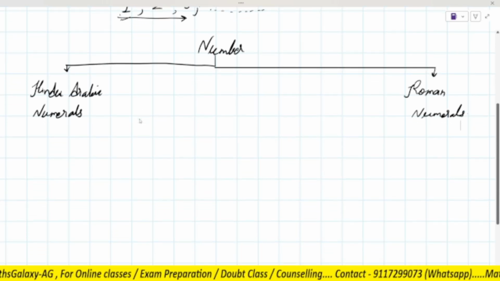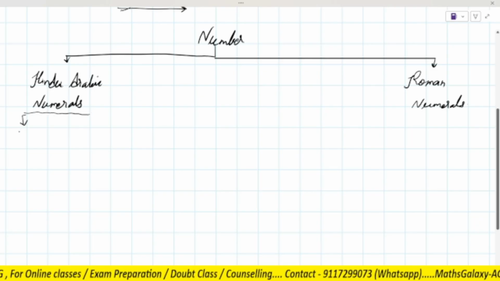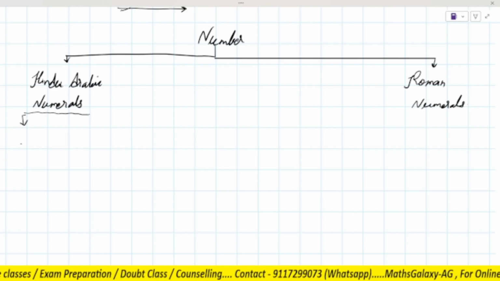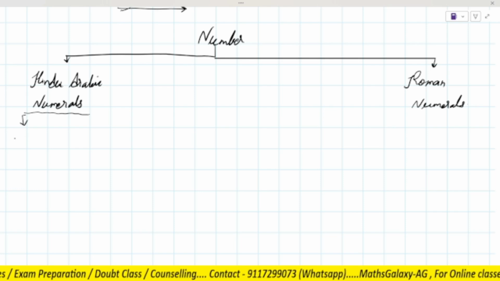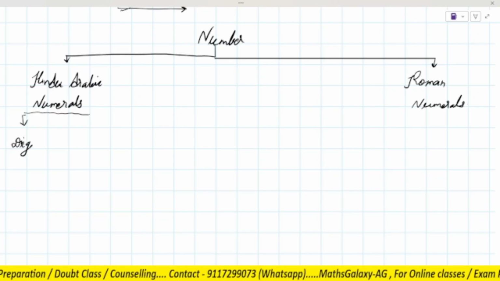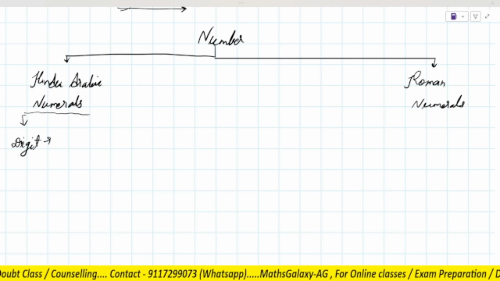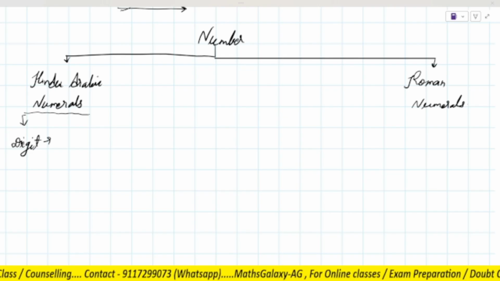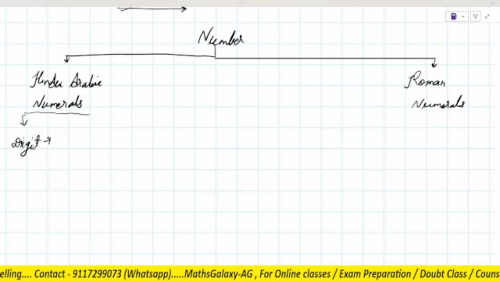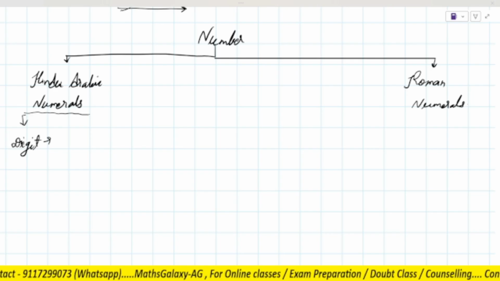Hindu Arabic numerals, how many digits are in them? Yes, tell me. How many digits in Hindu Arabic numerals? There are infinite. No. Infinite. There are infinity numbers, but how many digits?